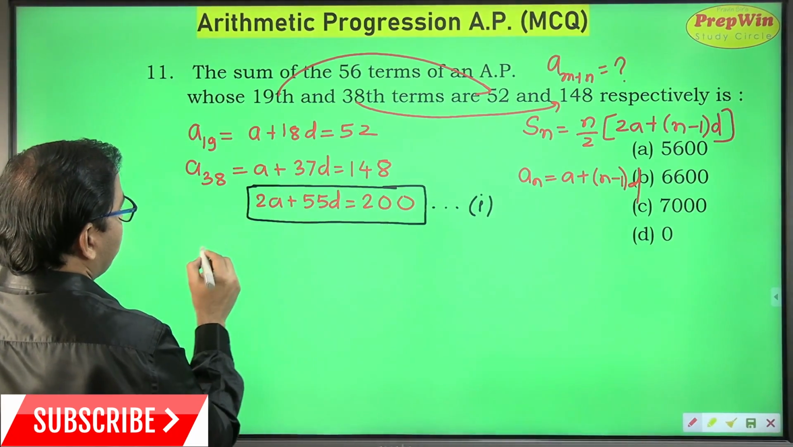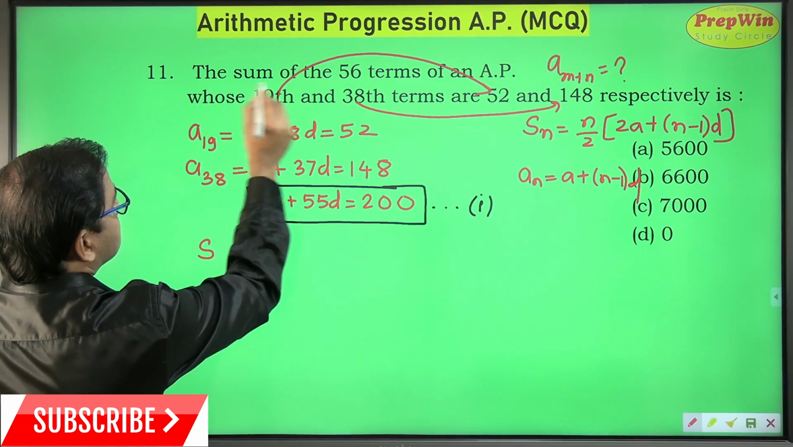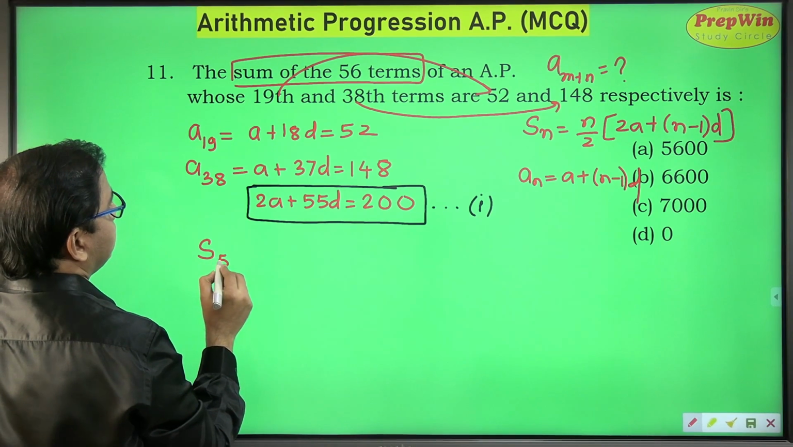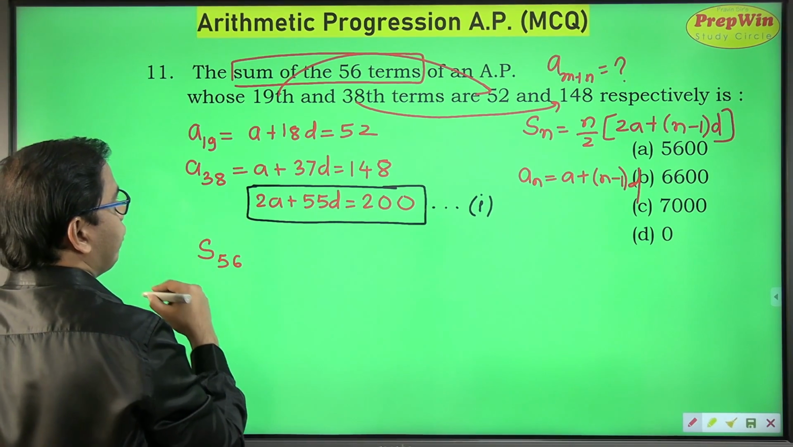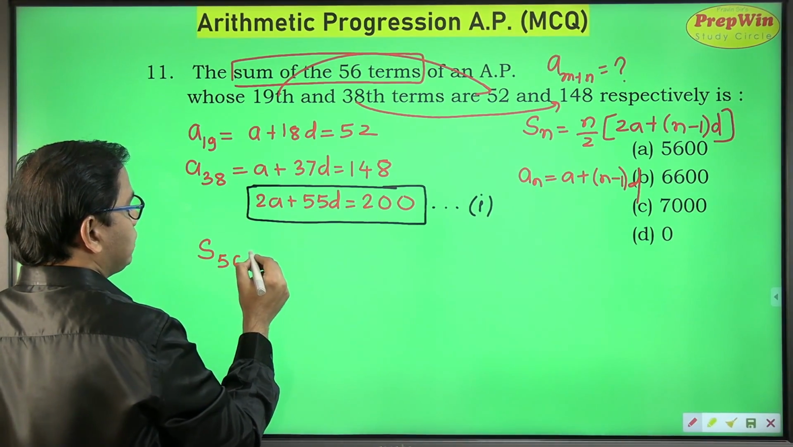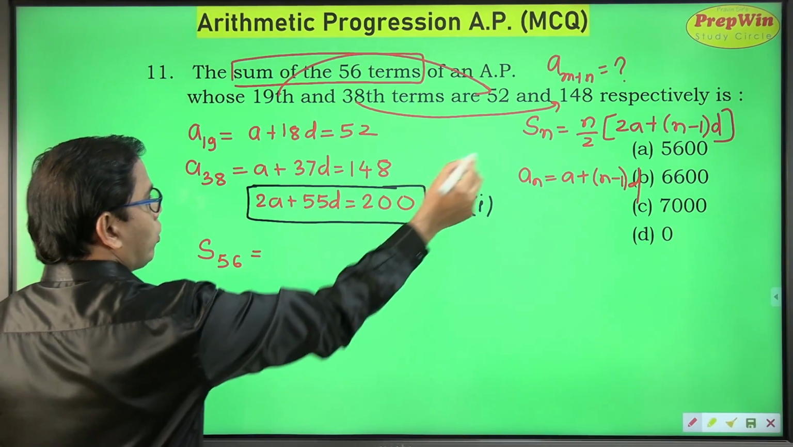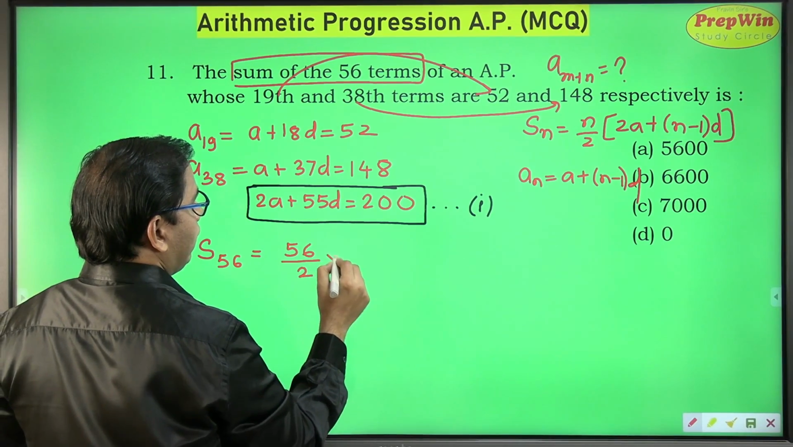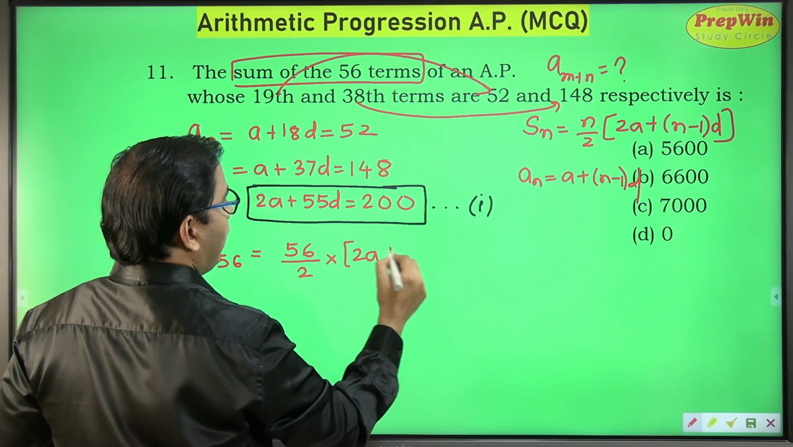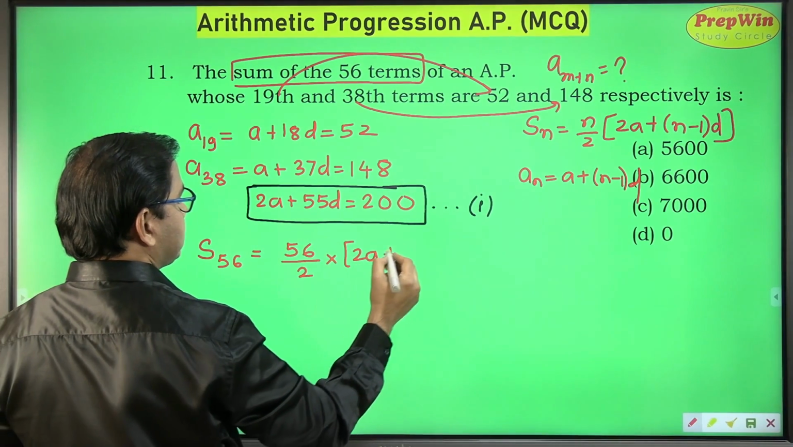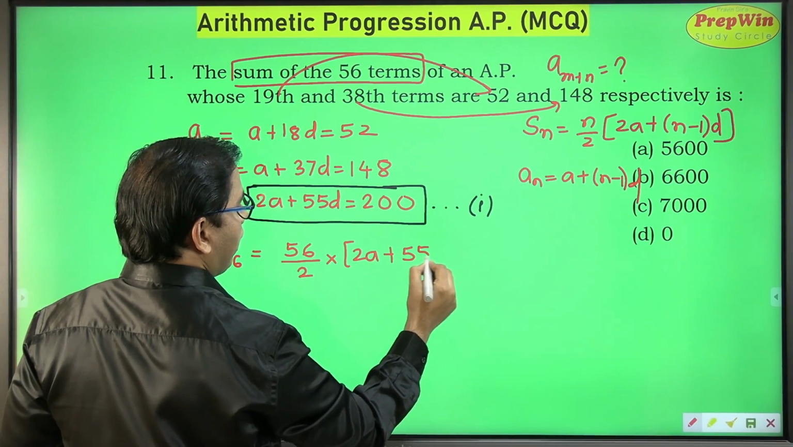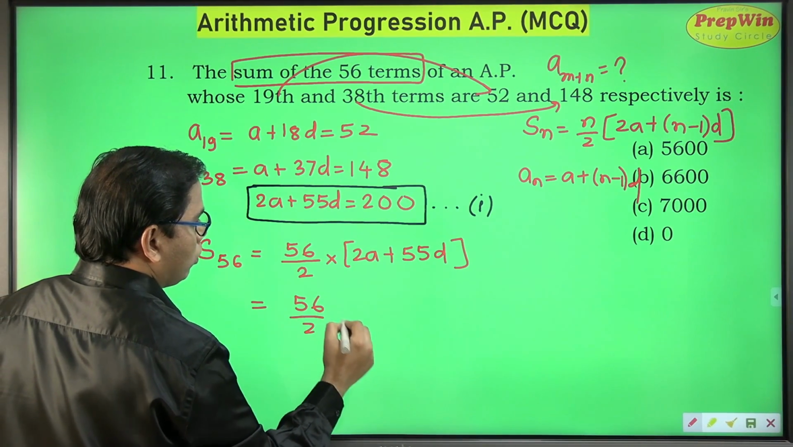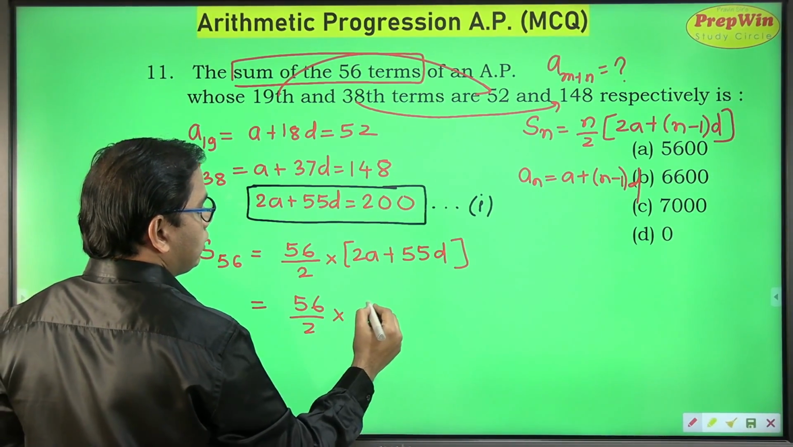Now I am finding the sum of 56 terms. So S56 is what I have to find, and not the 56th term. We have to find the sum of 56 terms. If I use this formula, it is 56 upon 2 into 2a plus n minus 1, 56 minus 1 is 55d. So 56 upon 2 into this value, which is 200.